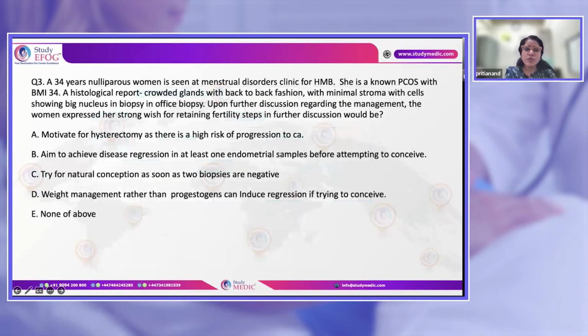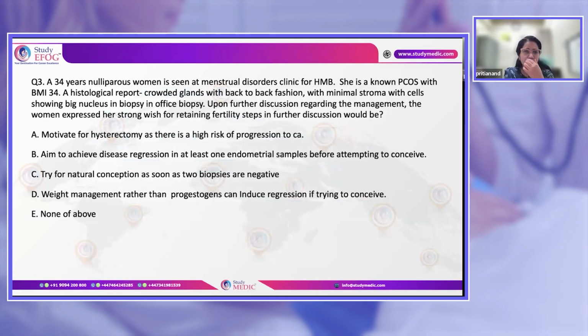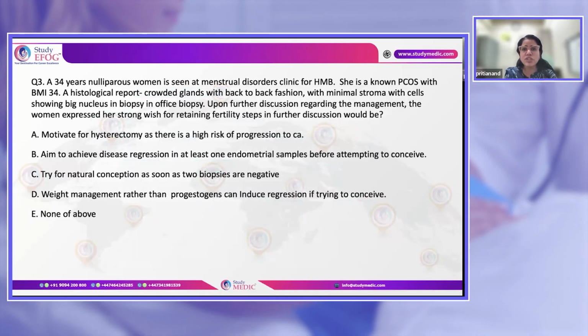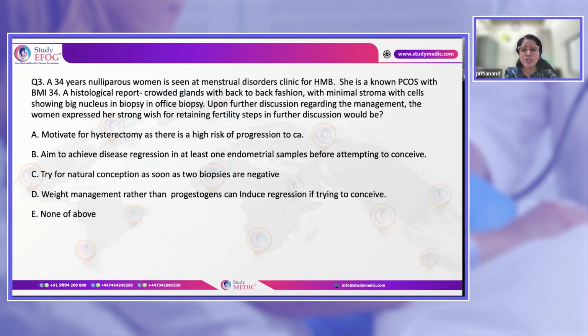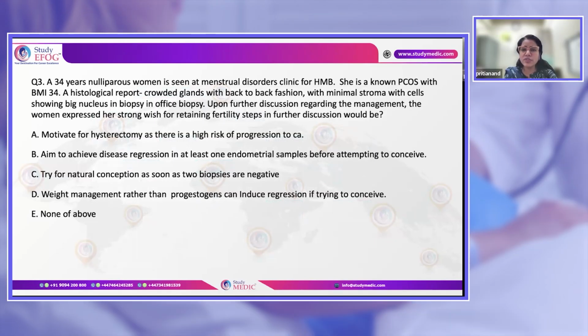Next patient is a 34-year-old nullipara with menstrual complaints, HMB, PCOS, BMI 34, and on histopathology, if you see, there is something which is known as complex atypical hyperplasia: crowded glands, back-to-back fashion, minimal stroma, big nucleus. Further discussing about the management, she wants to retain the uterus for fertility purposes.